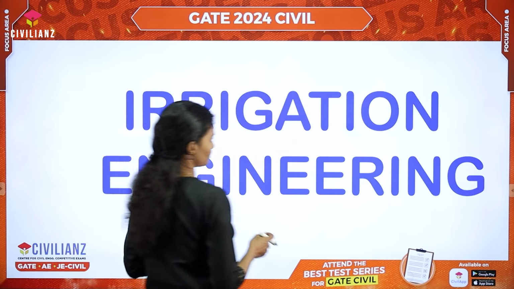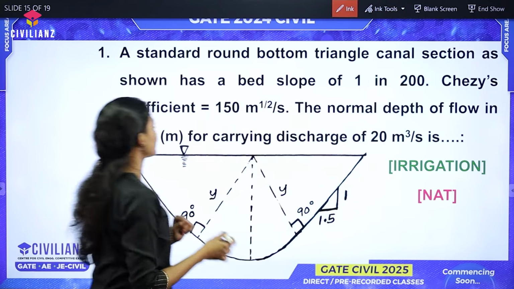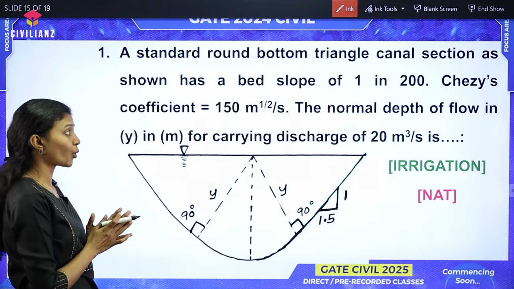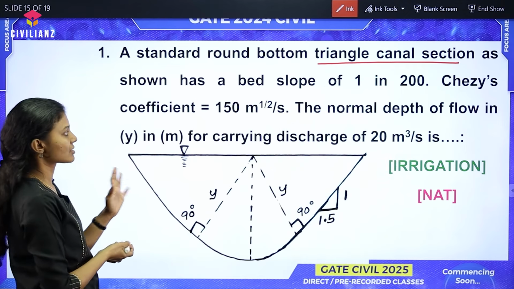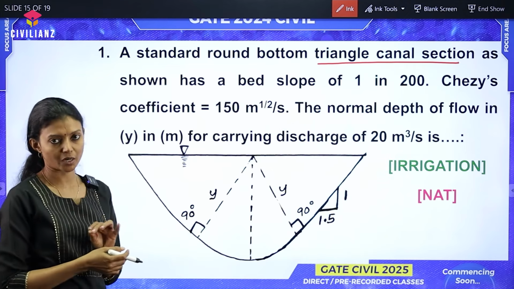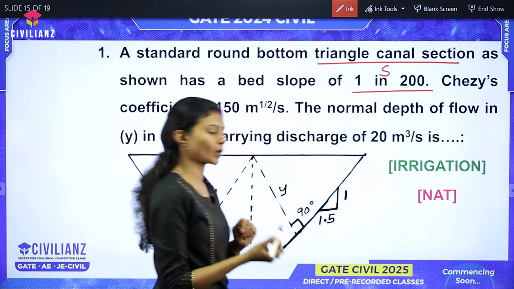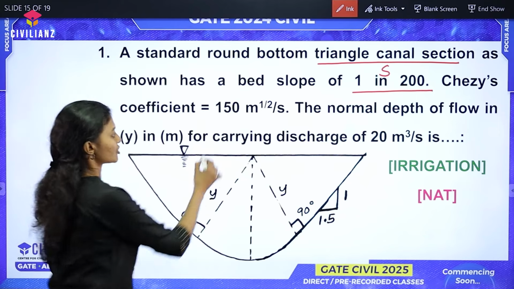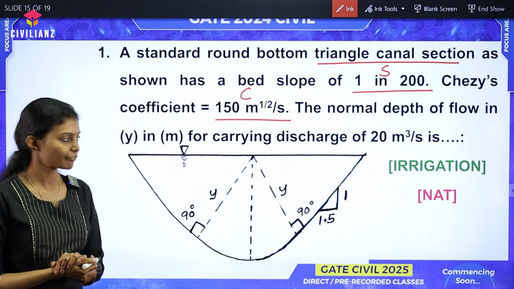So let us see, this is the question. It is mentioned that a standard round bottom triangle canal section as shown has a bed slope of 1 in 200. The slope is given, that is S is equal to 1 in 200. The Chezy's coefficient, capital C, is given as 150.